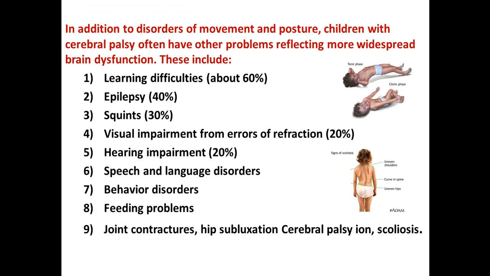In addition to the disorder of movement and posture, because it is of motor function origin, usually it also affects other parts of the body. It causes many brain dysfunctions, including learning difficulties in 60%, epilepsy in 40%, squint in 30%, visual impairment and error of refraction 20%, hearing impairment 20%, speech language disorder, behavioral disorder, feeding disorder and problems, and joint contracture such as hip subluxation, and there is scoliosis.